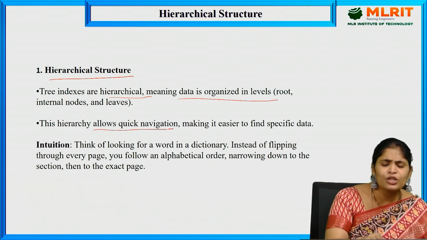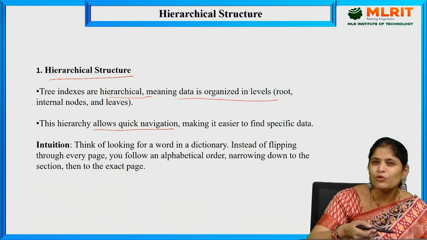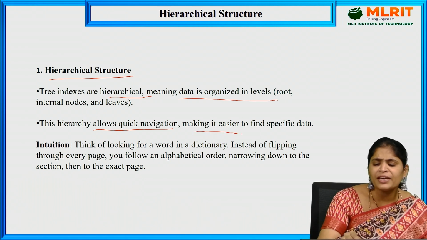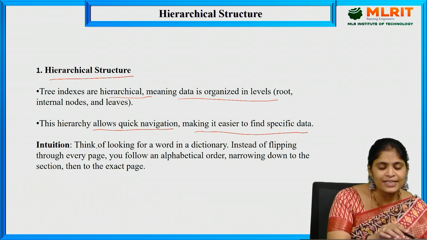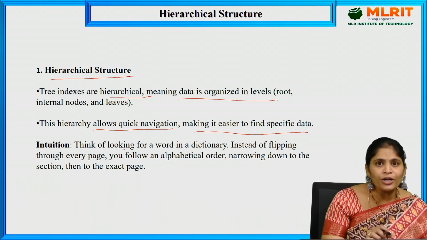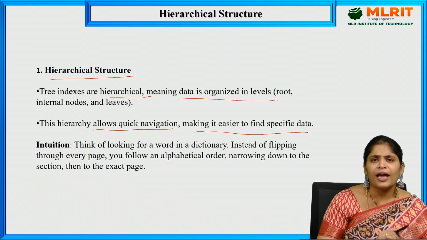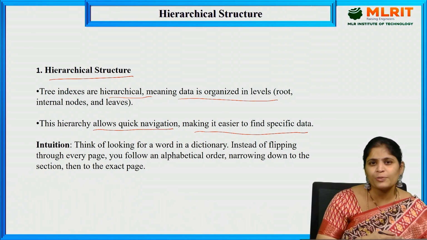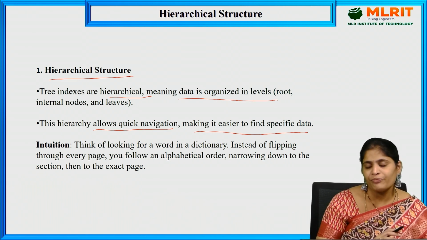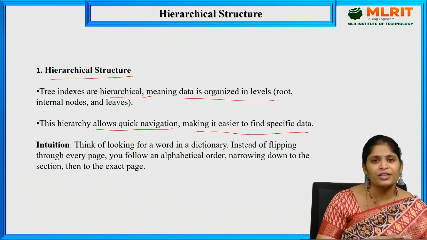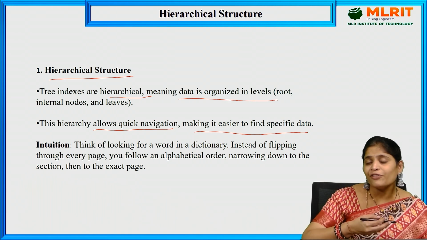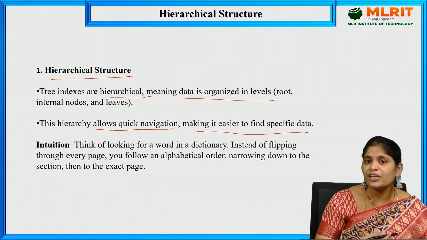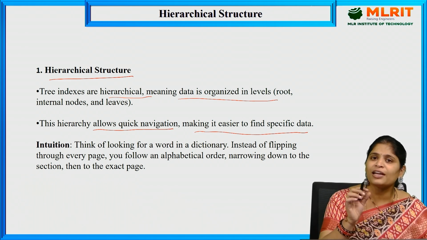This hierarchy allows quick navigation. We can move from one node to another node quickly, making it easier to find the specific data. What is the intuition here? See the example. If I want to search for a word in a dictionary, and there is no arrangement of alphabetical order, then we have to search from the starting page itself, right? If the dictionary words have been arranged in alphabetical manner, then we can search for that word from that letter, it seems, right?